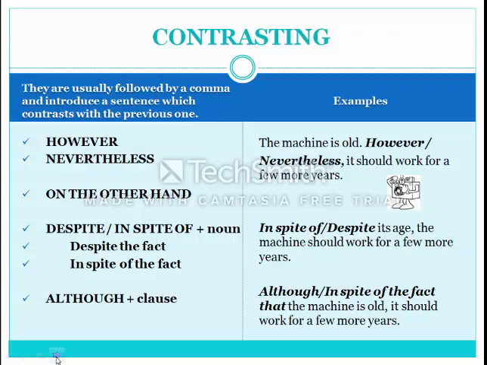Let's check the examples. The machine is old, however, or nevertheless, it should work for a few more years. Pay attention, we always use a comma after nevertheless, however. In spite of or despite its age, the machine should work for a few more years. Although, in spite of the fact that the machine is old, it should work for a few more years.